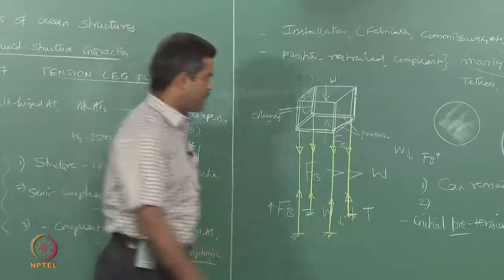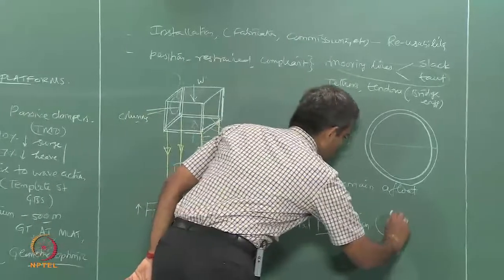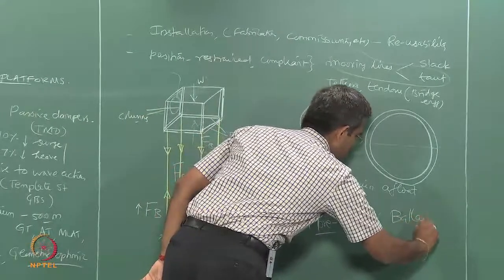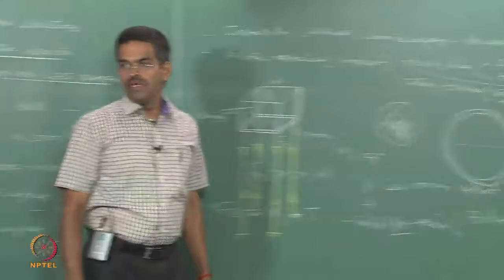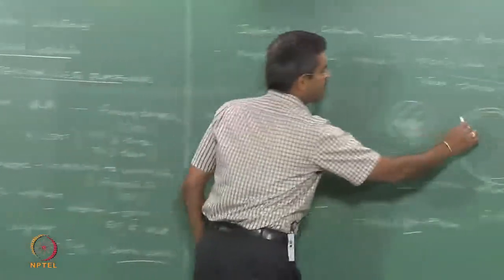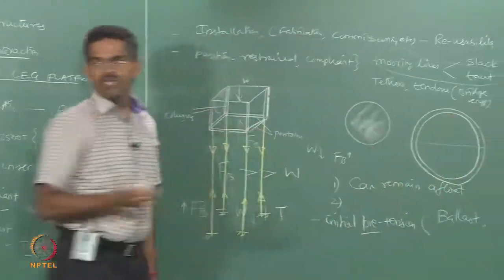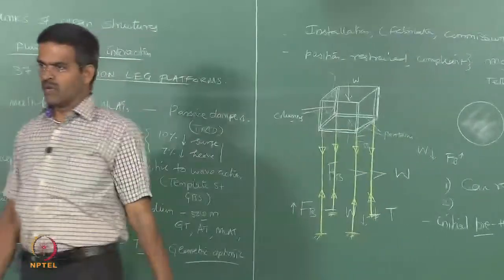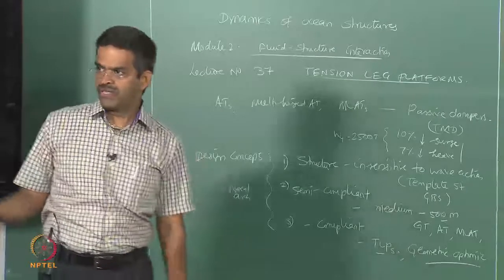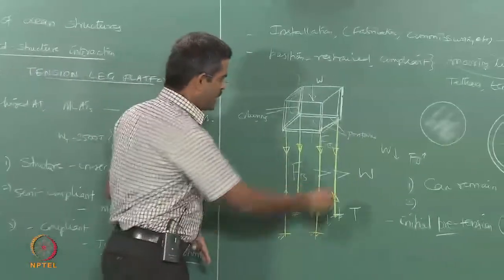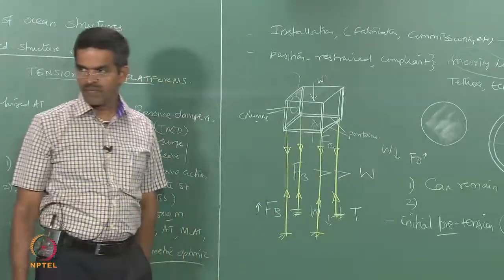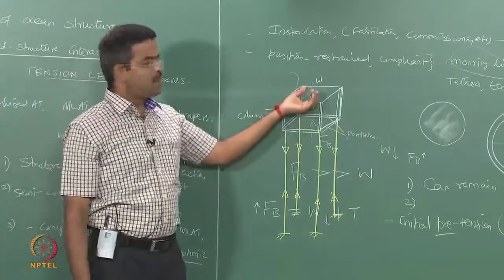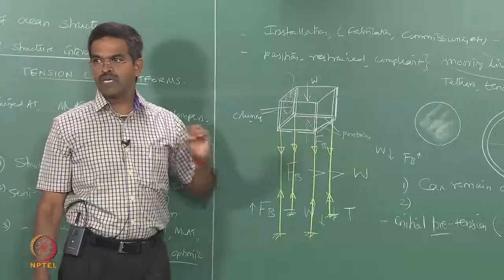The best done is, people said, initially I will ballast the system. So all these column members and pontoon members, which are hollow inside, were used to fill up ballast material, essentially water, because it can be taken out easily. So initially you ballast. When you ballast them, weight actually increases. When weight increases, the platform comes down beyond a design draft.